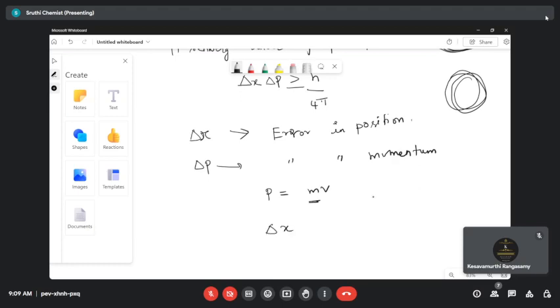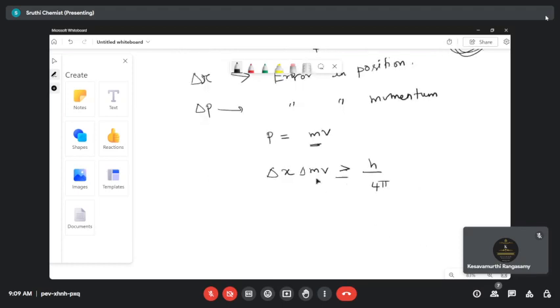Instead of delta p I am writing delta mv, so delta x into delta mv is greater than or equal to h by 4 pi. Now, as m is a constant, I'm just taking m outside. So delta x into m into delta v is greater than or equal to h by 4 pi.